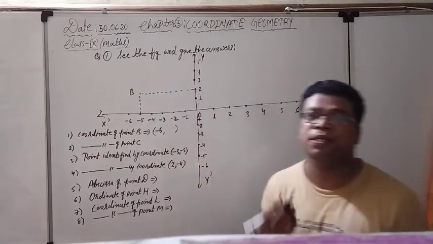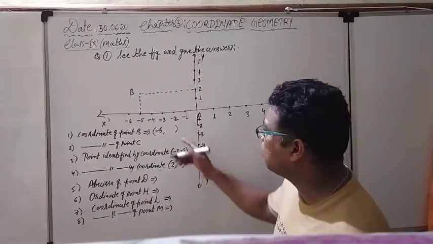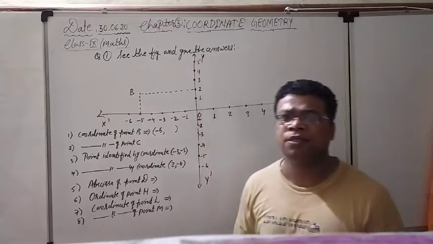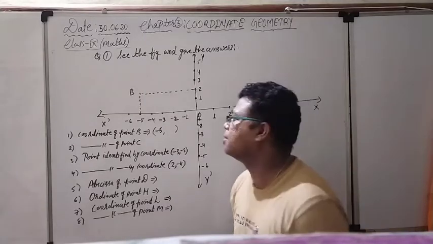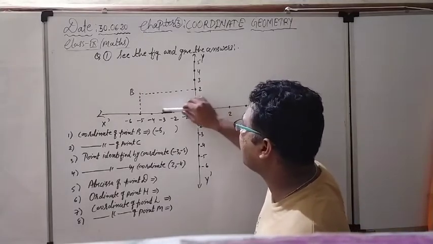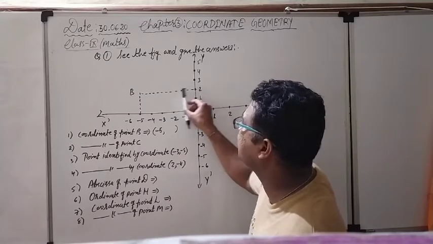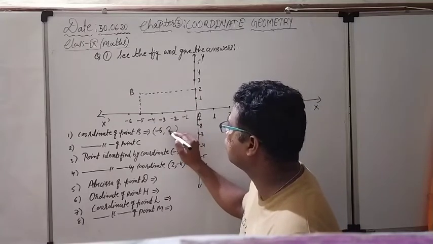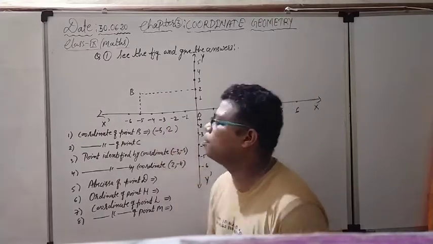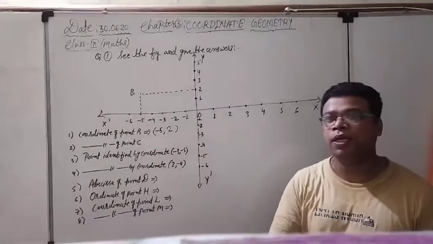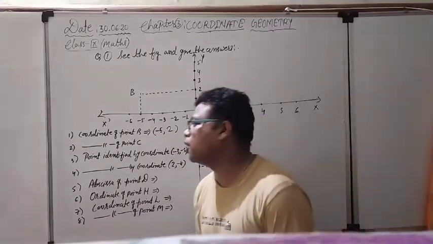After that we have to place a comma. What is the y coordinate? Y coordinate means distance from the x axis. So y coordinate means height. This is the x axis. Distance from the x axis, it is representing 2 plus 2. So this is the coordinate for the point B. No need to explain more. We know each and everything.